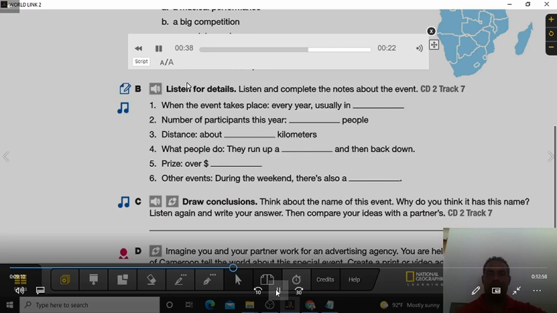Okay, so remember to complete this part. If you were not able to complete it, you can always repeat it again. It says here, draw conclusions: think about the name of this event. Why do you think it has this name? And listen again and write your answers. Then compare your ideas with a partner. So if you don't have a partner, you can still complete your ideas and then we'll talk about it. So listen and you have to say, why do you think it has this name? So listen again.